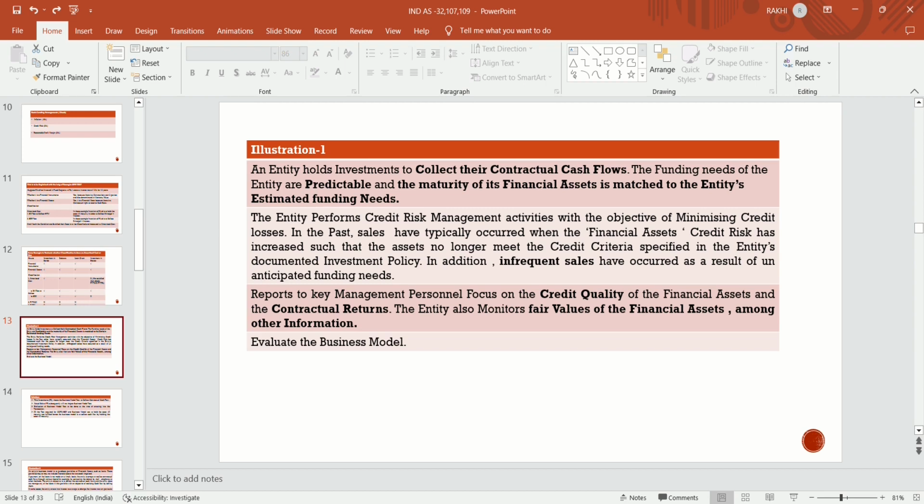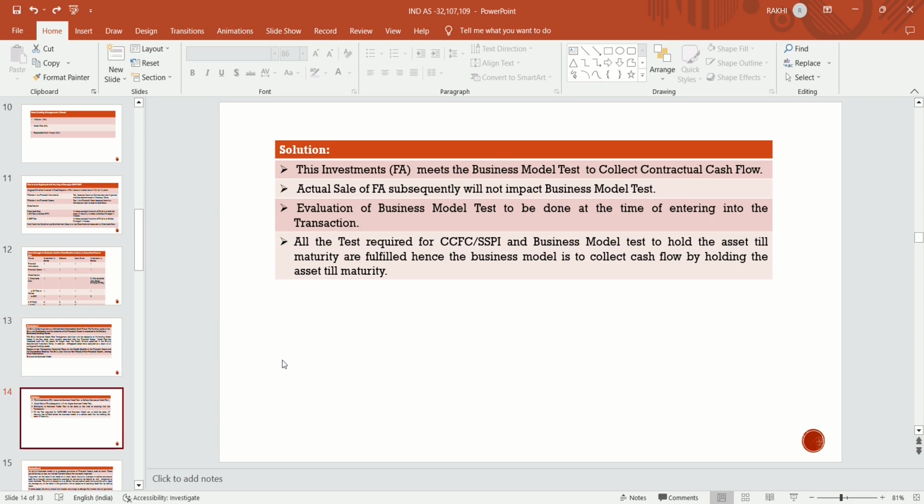The entity also monitors the fair value of the financial assets. So this model satisfies the business model test to hold the asset till maturity, and also this investment meets the business model test to collect contractual cash flows.